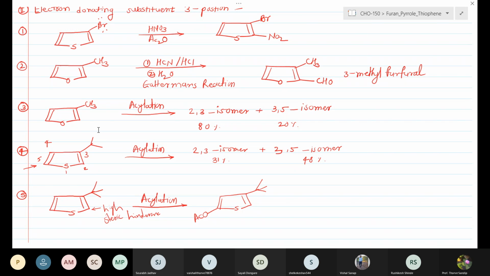As the bulkiness at the third position goes on increasing, the possibility of the 2,3 isomer goes on decreasing. If the group is highly bulky, giving high steric hindrance to the electrophilic approach at the second position, then we get only one product, the electrophilic substitution at the 5 position.